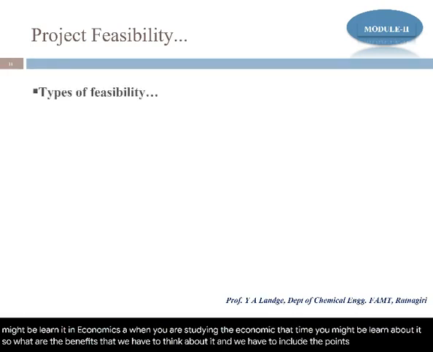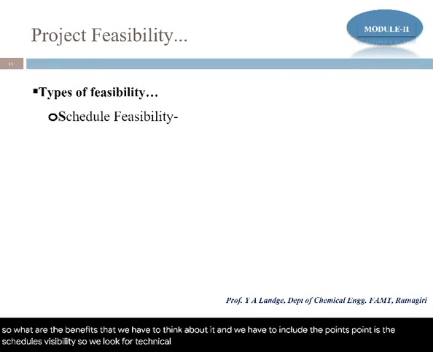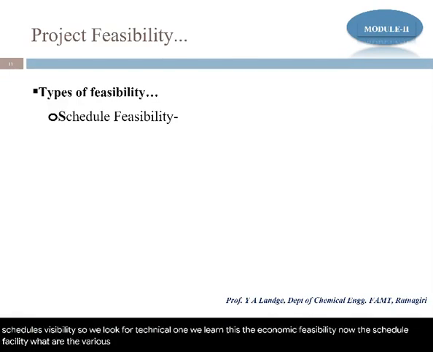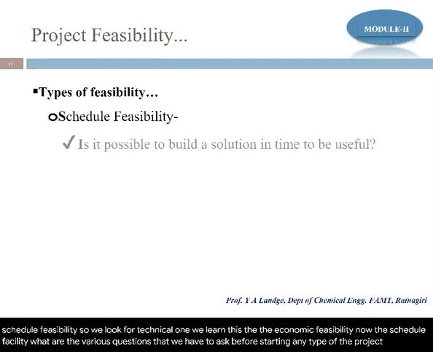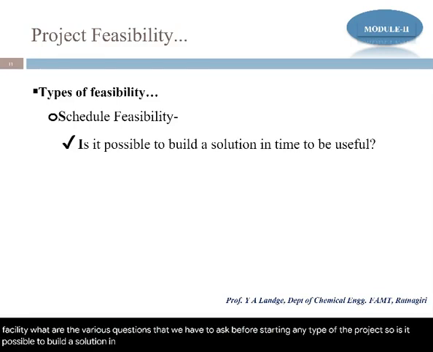Then the next point is schedule feasibility. So we looked at the technical one, we learned the economical feasibility. Now the schedule feasibility. What are the various questions that we have to ask before starting any type of project? So is it possible to build a solution in time to be useful?